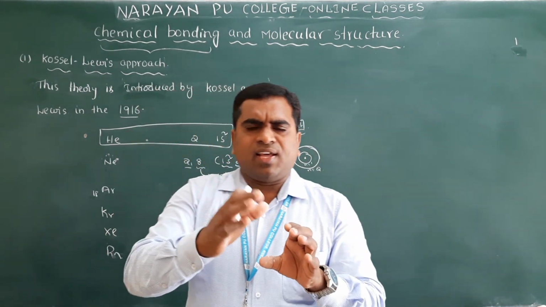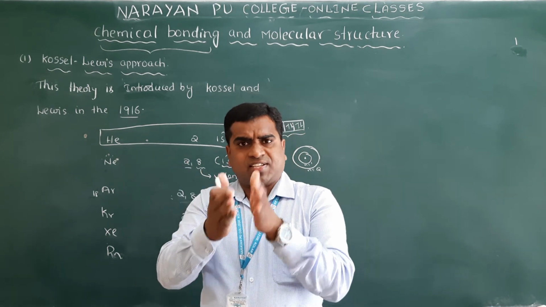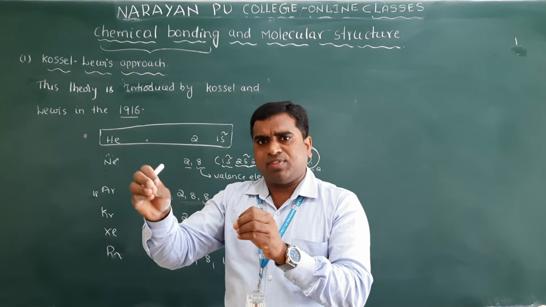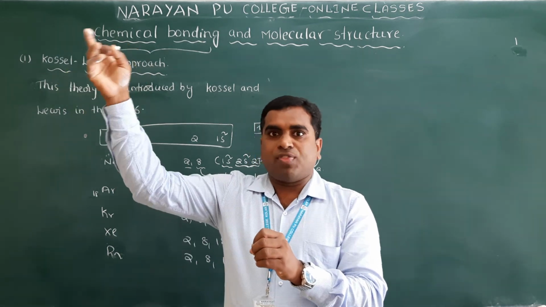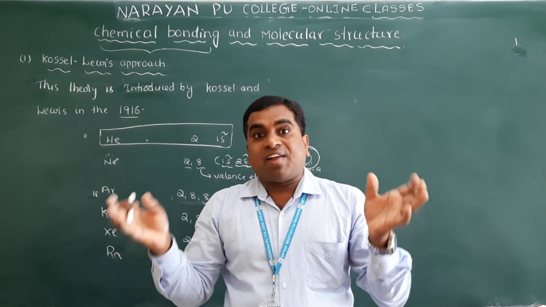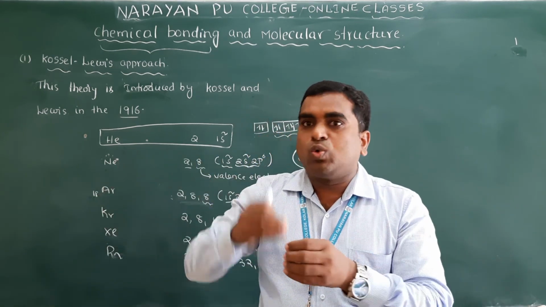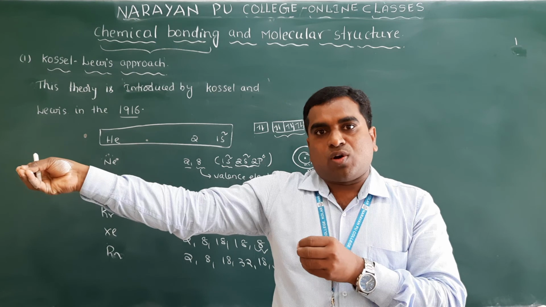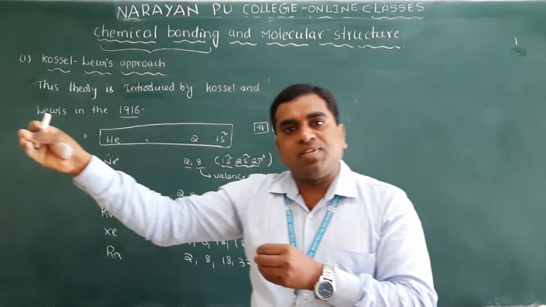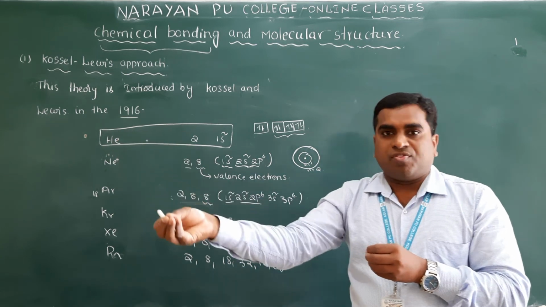Except noble gases, no atom has 8 electrons in the outermost shell, only less than 8 electrons. So that's why they are very reactive, and they combine to attain 8 electrons in the outermost shell, or you simply say to attain the noble gas configuration.